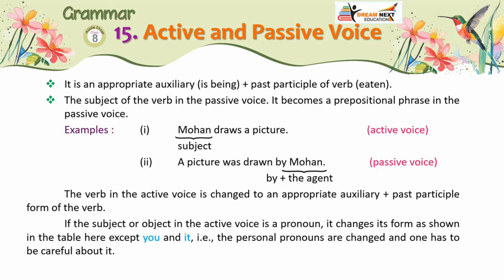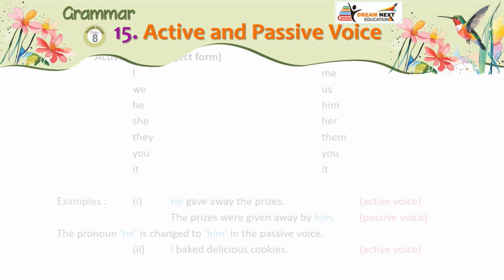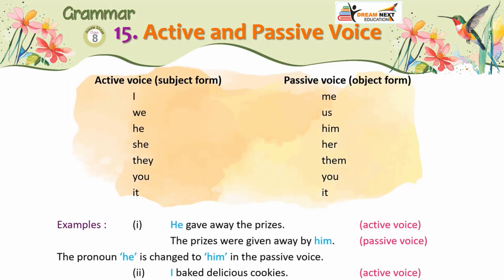If the subject or object in the active voice is a pronoun, it changes its form as shown in the table here, except you and it. That is, the personal pronouns are changed, and one has to be careful about it. Active voice, subject form. Passive voice, object form. I, me, we, us, he, him, she, her, they, them, you, it.